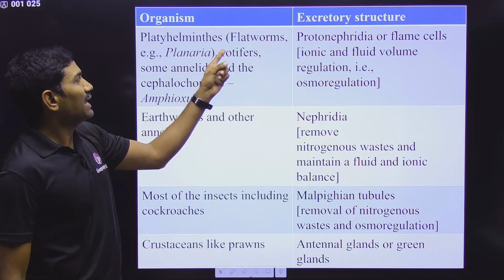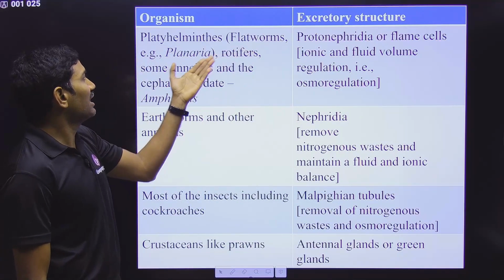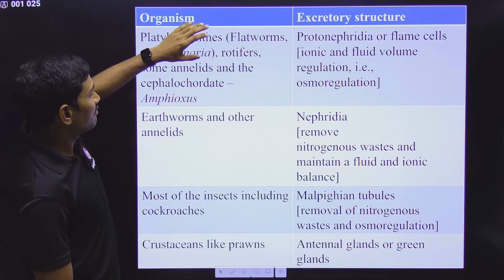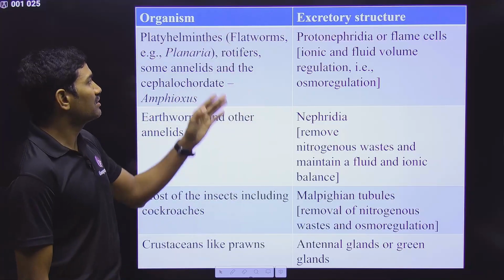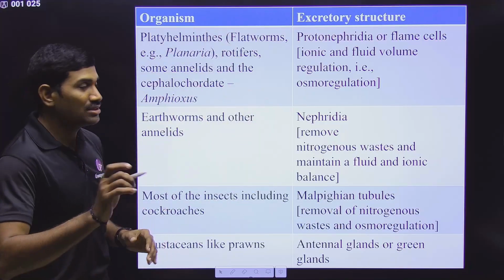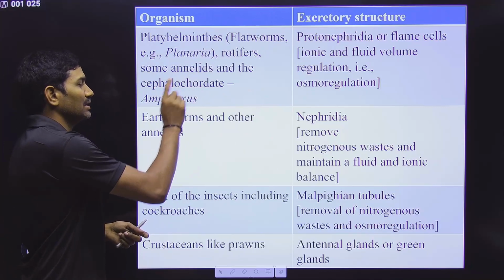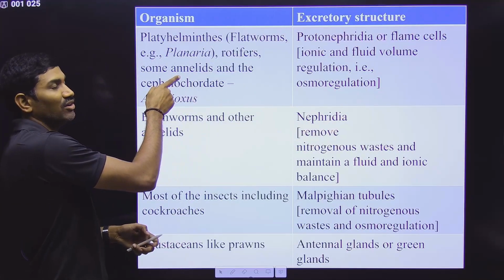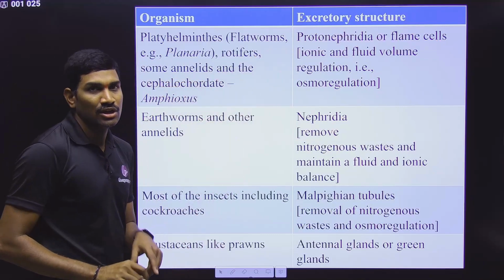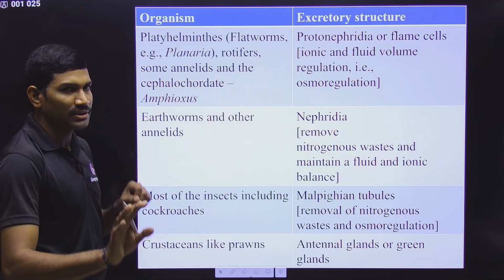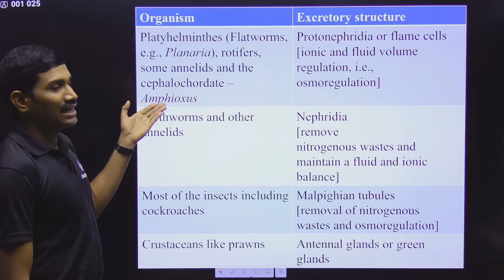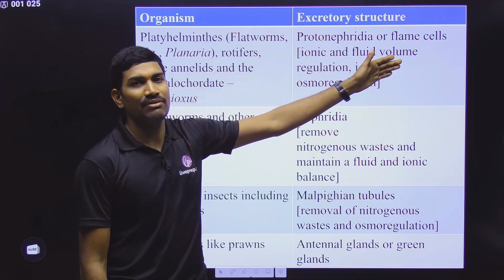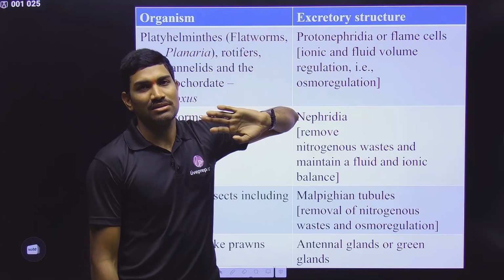So remember this. Platyhelminthes are flatworms, and they gave specific examples like Planaria also. Any of these names they can ask, so remember this. And even the rotifers and some annelids. Earthworms and other annelids have nephridia, but only some forms of annelids have protonephridia. So please remember this. And the cephalochordates, for example Amphioxus. These are some examples, and these organisms have protonephridia or flame cells.